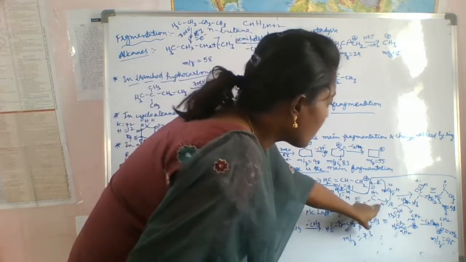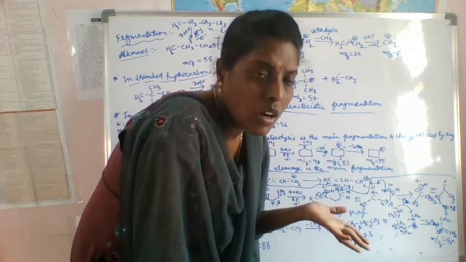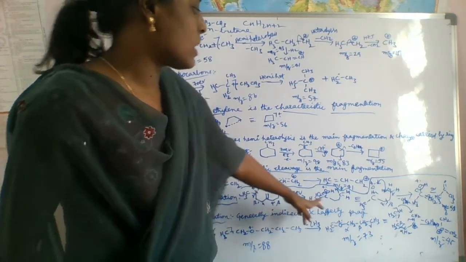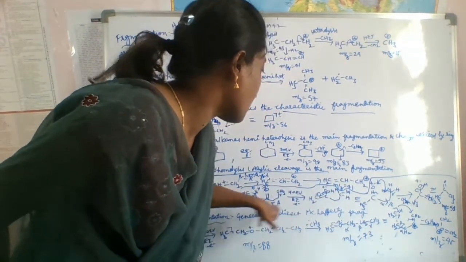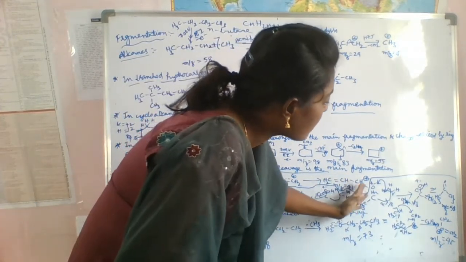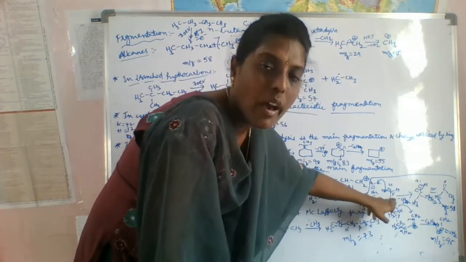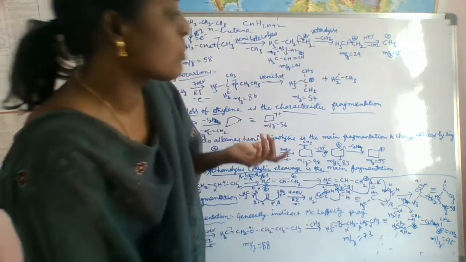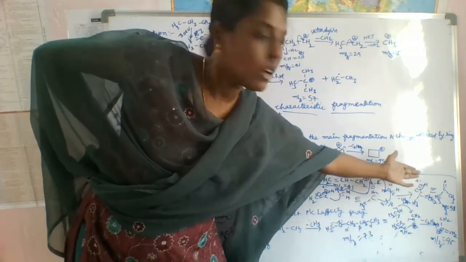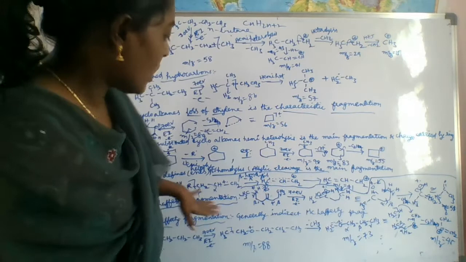Next, here one more possibility is there, because here one more gamma hydrogen is present, that's why we can do one more McLaughlin fragmentation. First we do it for this part, then we will get this after fragmentation. Even after one McLaughlin fragmentation, there is a chance to do one more McLaughlin fragmentation, because it has one more gamma hydrogen atom. By doing one more McLaughlin fragmentation, we will get this other molecule. Like this, we can do the double McLaughlin fragmentation.